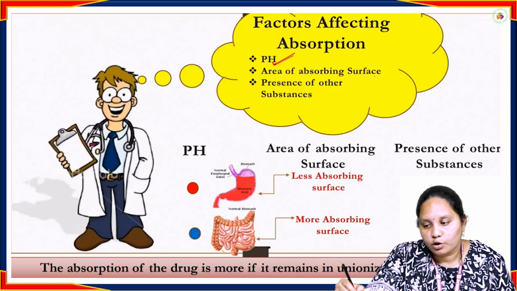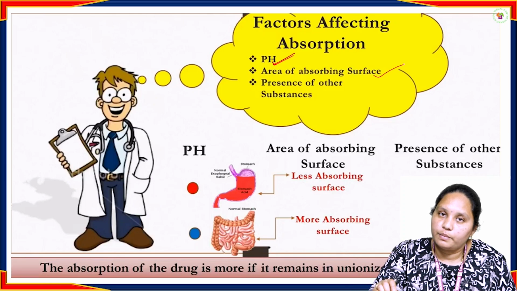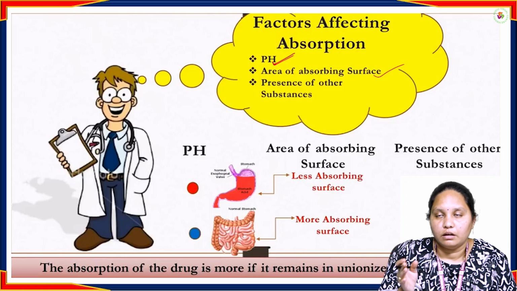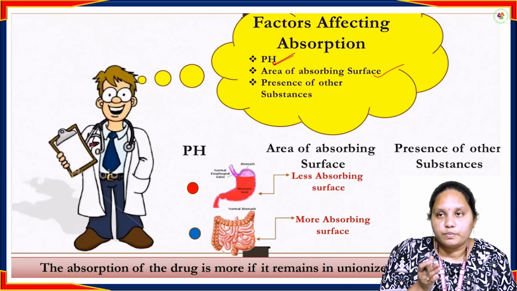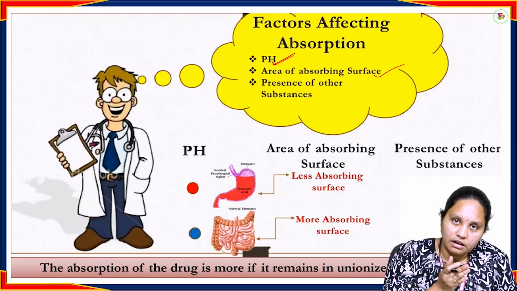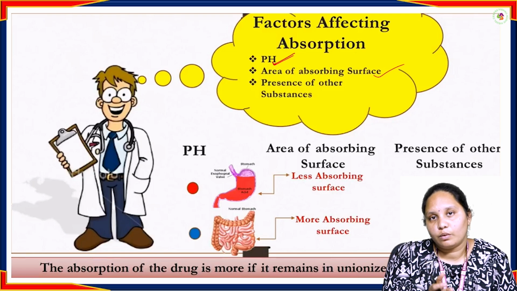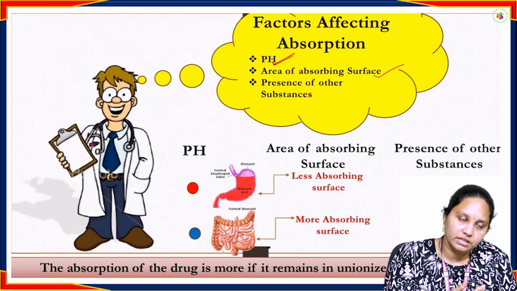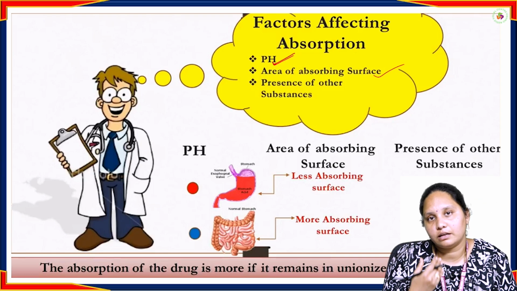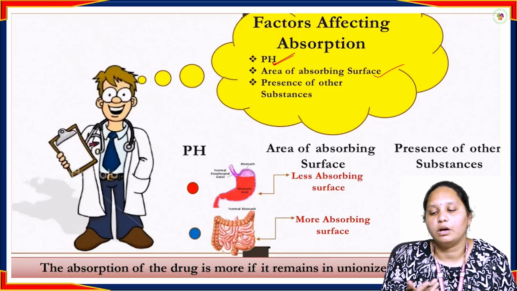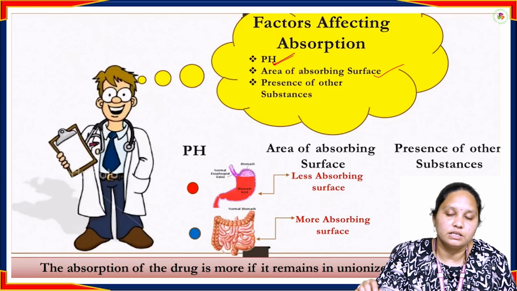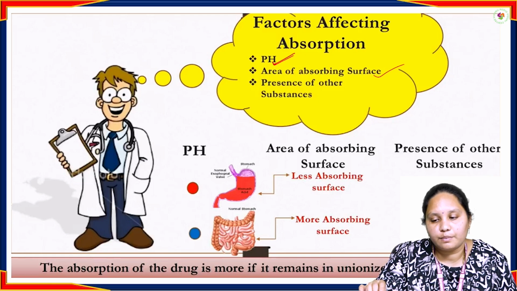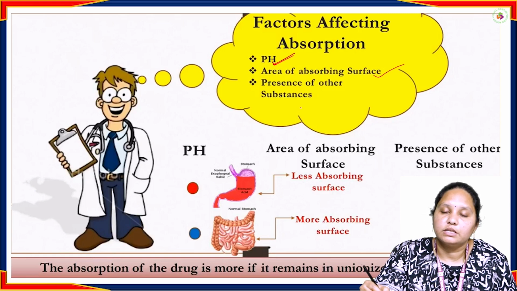And area of absorbing surface. Area of absorbing surface is also important, meaning the drug absorption is faster in elders and slower in youngers. Because the body surface is less in youngers, and in elders the body surface is more. That's the reason the drug absorption is high. Like that, drug absorption is altered by the area of absorbing surface and the presence of other substances.